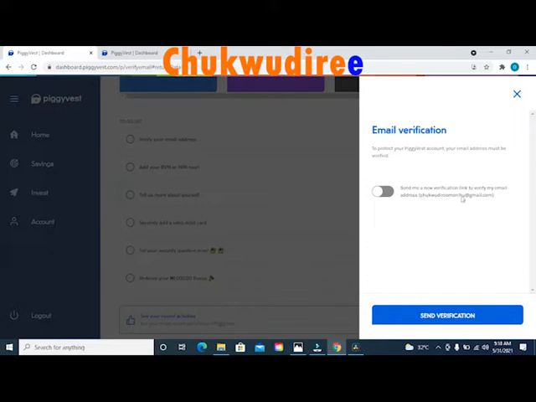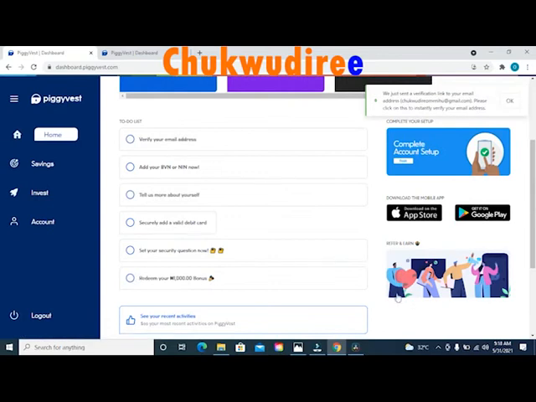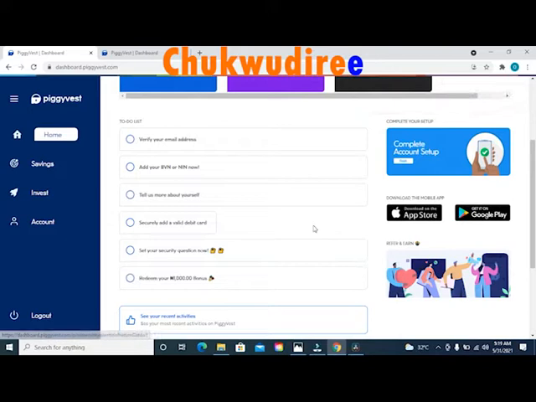Once it is turned on, move your cursor to the bottom of this pop-up page to where it says send verification. Click on send verification and you will get a verification link in your registered email address. Open your email and click on the link sent by PiggyVest, and your email address has been successfully verified with PiggyVest.